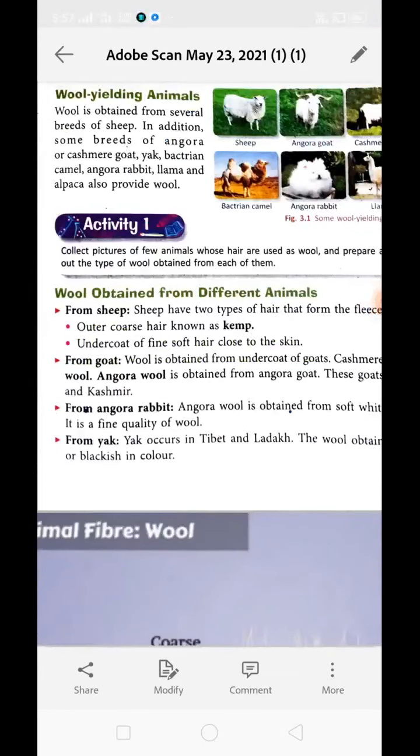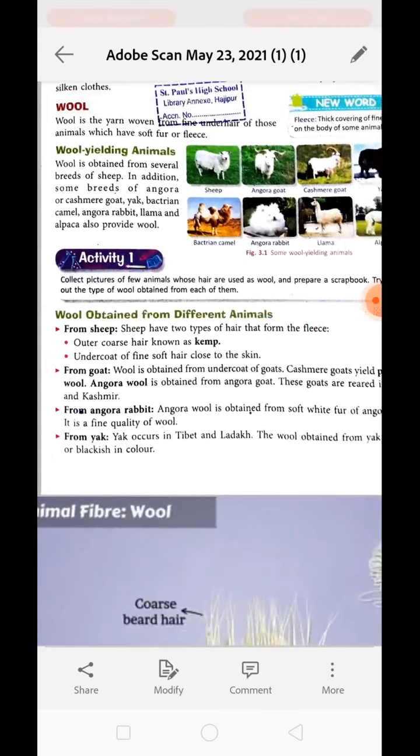Wool is obtained from different animals. We have different kinds of animals to get the wool. We are not only getting it from sheep. There are goat, rabbit, yak, llama, alpaca. There are many animals from whom we can get this wool. Why? Because they practically live in very cold places. To protect their body from cold, they have long hairs, which are useless for them during summers. It is useful only in winter. So during summer we can take the hairs away from them to prepare the woolen cloth. So first we will look at sheep.